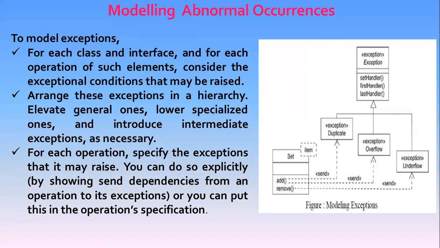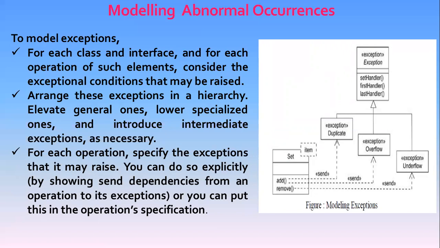Error events may be attached to the specification of operations, and modeling exceptions is somewhat the inverse of modeling a general family of signals. We may model a family of signals primarily to specify the kinds of signals an active object may receive, whereas we model abnormal occurrences primarily to specify the kinds of abnormal occurrences that an object may produce.